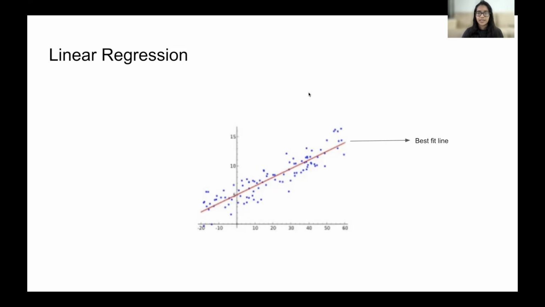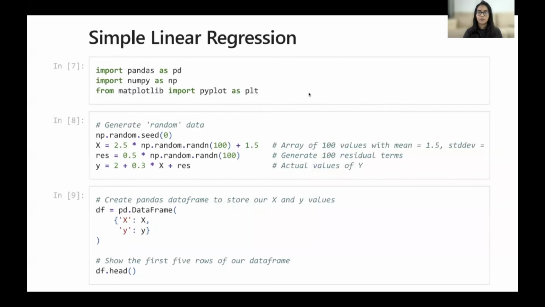So let's go forward and understand linear regression with the help of an example. We are going to use libraries from Python, and we are going to implement a simple linear regression model using Anaconda's Jupyter notebook. Simple linear regression is a linear regression in which we use only one independent variable and only one dependent variable. That is how we are going to predict the value of a dependent variable. We have used various libraries here, which are NumPy, Matplotlib and Pandas, in order to perform the regression.